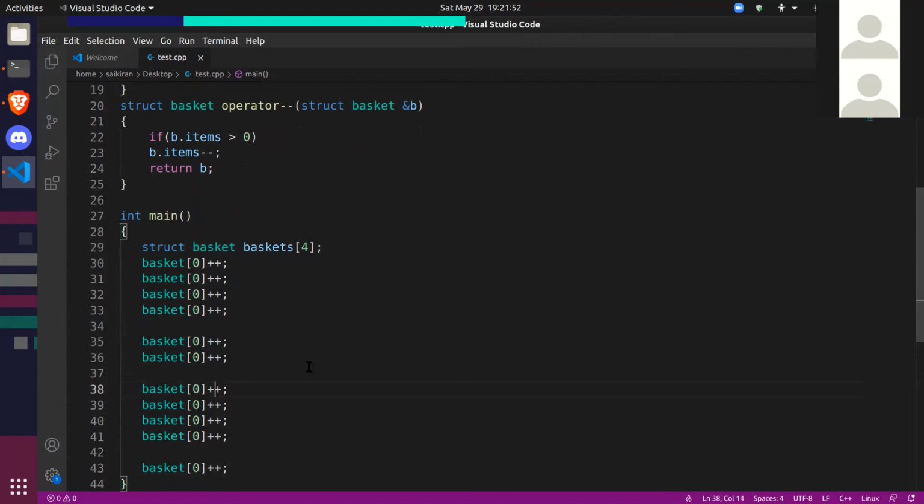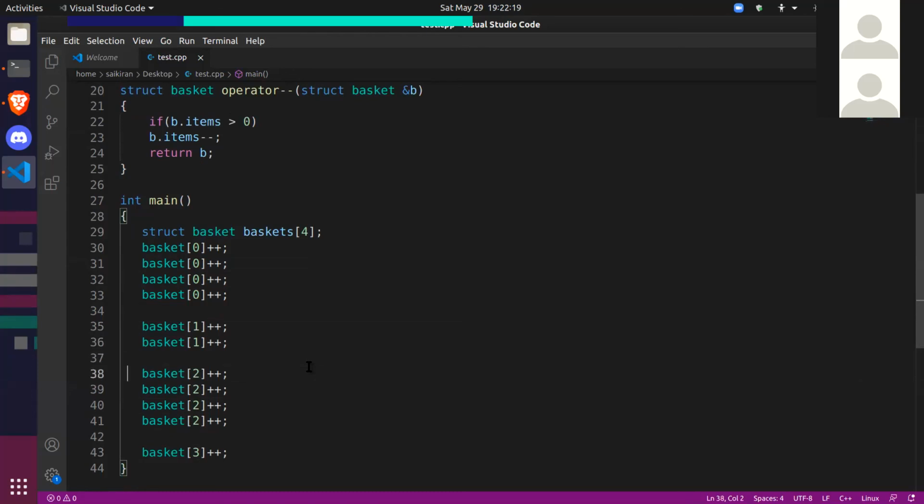Okay. So this should be, okay, this is 0. This should be 1. This should be 2 and 3. So basically what I did is in basket number 0, I'm adding 4 items. Second basket has 2. Third basket has 4 again. And last basket has only 1 item.